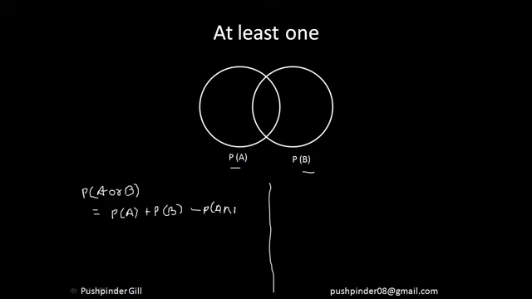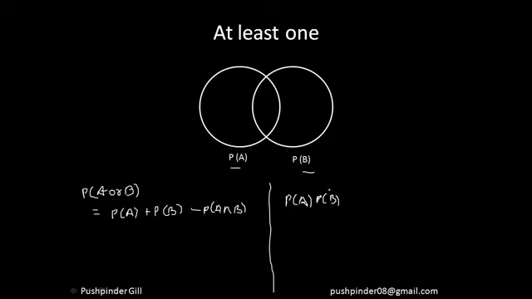I can do that. Fine. Or if you want to calculate at least one, right? So if you look at the sample space over here, guys, you need at least one of the events happening, right? So you can say that either A happens and B does not happen.